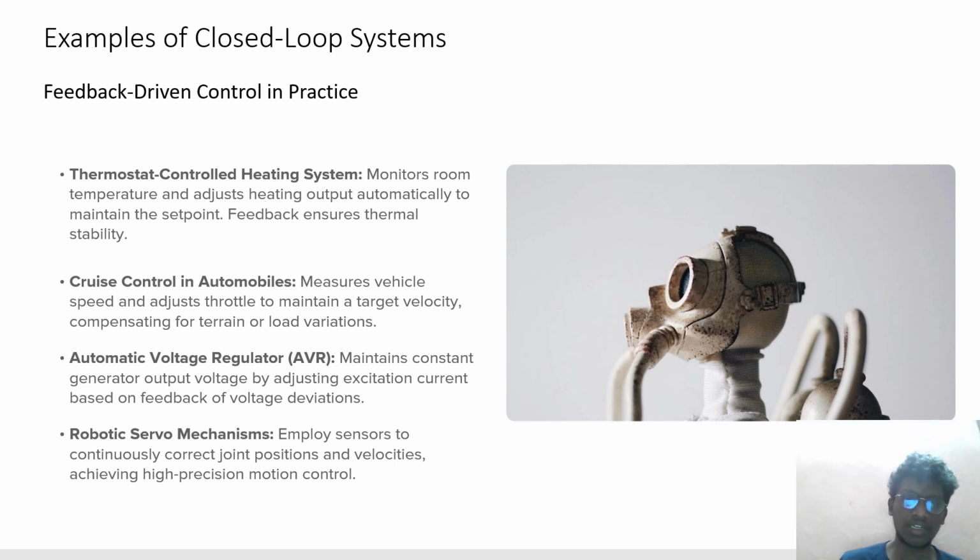An automatic voltage regulator (AVR) maintains constant generator output voltage by adjusting excitation current based on feedback of voltage deviation. Robotic servo mechanisms employ sensors to continuously correct joint position and velocity, achieving high precision motion control.